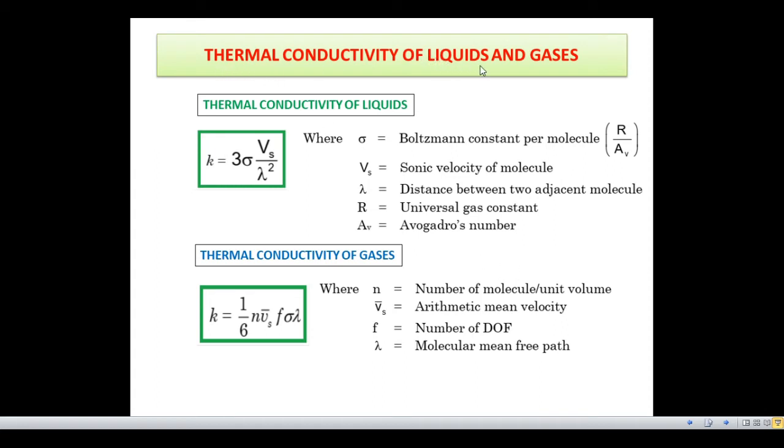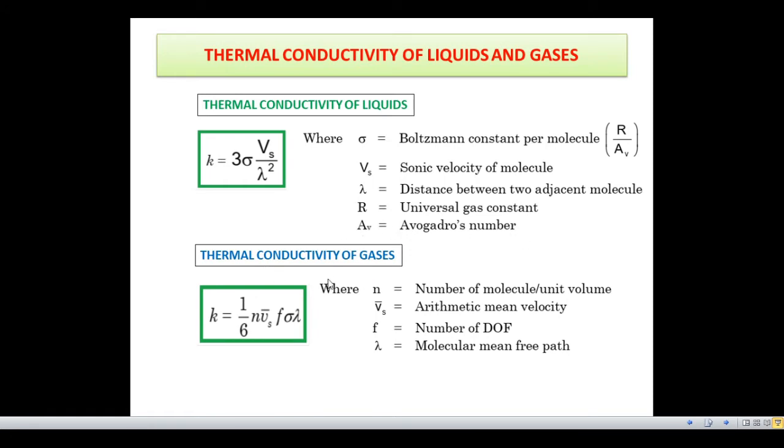Now, thermal conductivity of liquids and gases. The thermal conductivity of liquids follows this equation: K is equal to 3 sigma Vs by lambda square, where sigma is the Boltzmann constant per molecule, Vs is the sonic velocity of the molecule, and lambda is the distance between two adjacent molecules. Now sigma is equal to R by N_A, where R is the universal gas constant and N_A is Avogadro's number.